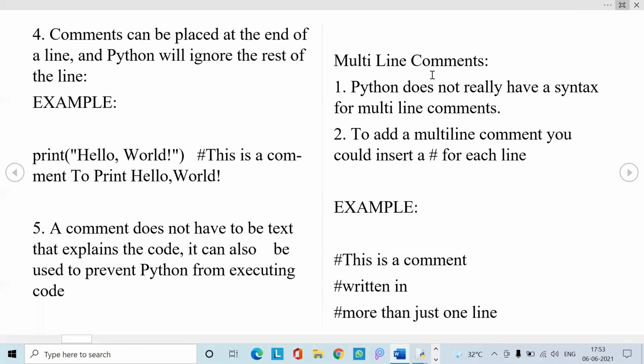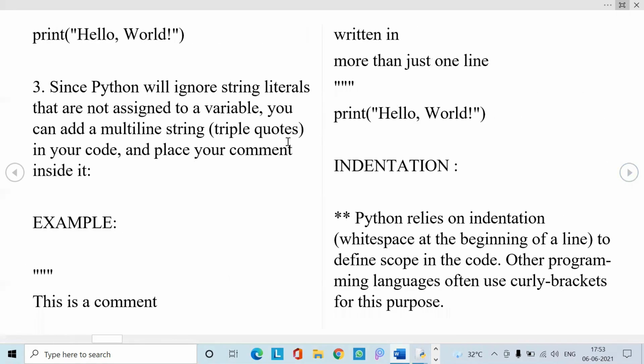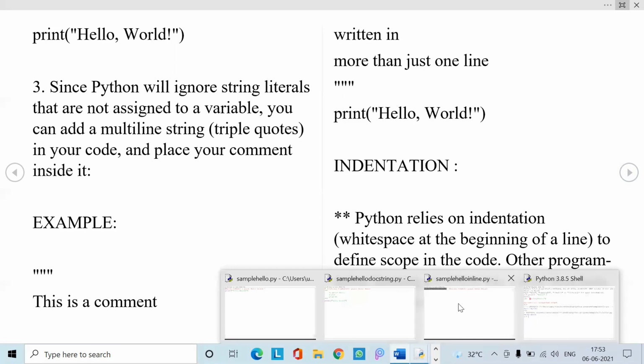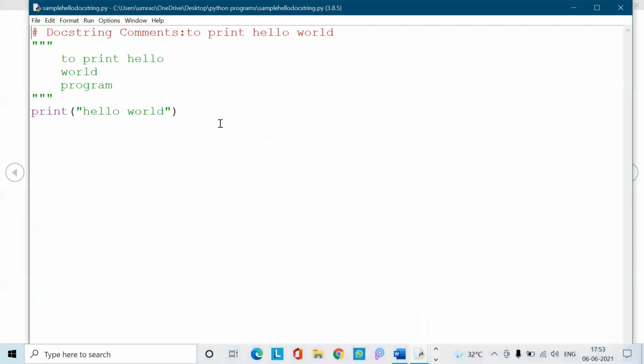Multi-line comments are also represented by a hash at the start. That is, in every line you have to state the hash mark, and Python itself treats it as a comment. But there is another way to represent multi-line comments, or docstrings. These are also known as docstring comments. That is, within the triple double quotes, whatever comment you have to write, you can easily use these multi-line comments. Let us see an example of multi-line comments, that is, docstring.